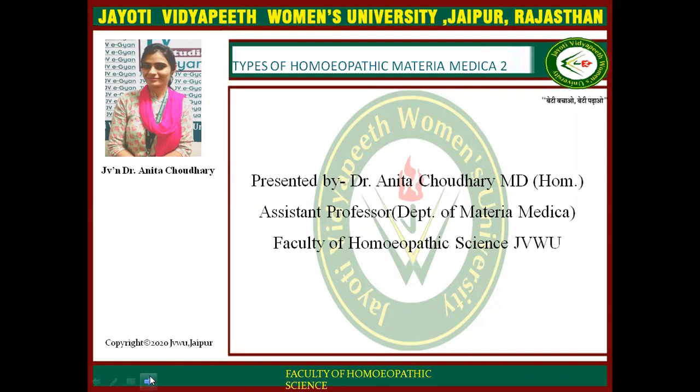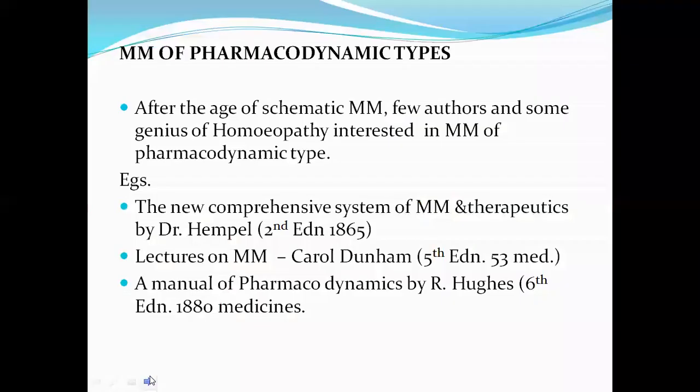Today's topic is types of homeopathic materia medica, part 2: materia medica of pharmacodynamic type. After the age of schematic materia medica, few authors and some geniuses of homeopathy became interested in materia medica of pharmacodynamic type.